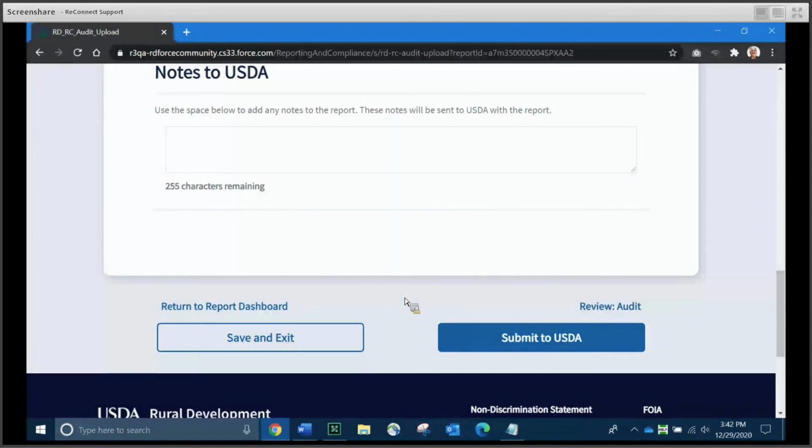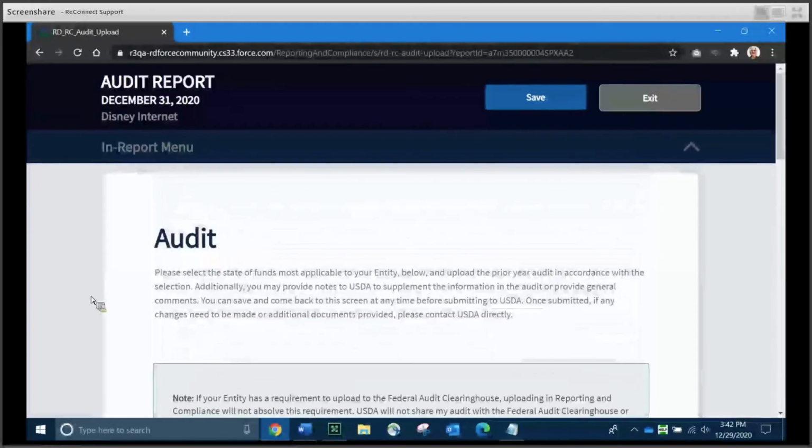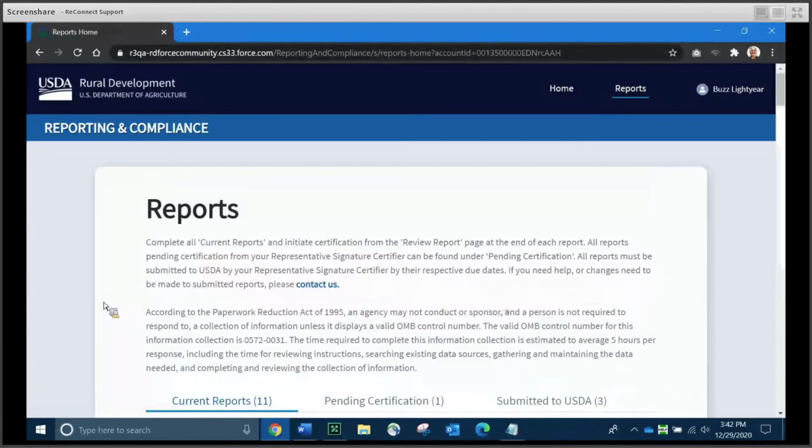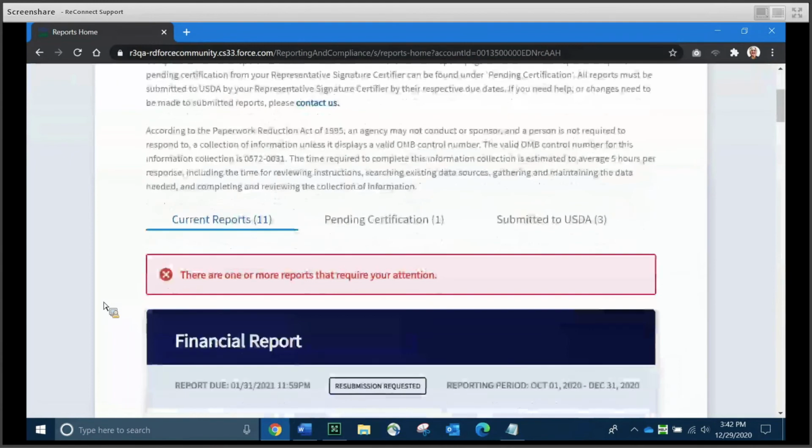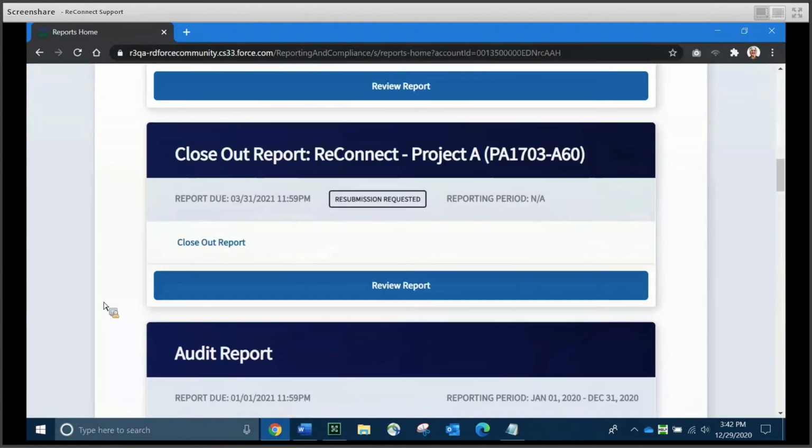And just as a reminder, this is the one report in the system that almost anyone other than a viewer can submit to USDA. It does not have to be the rep. So with that, we're going to go back to the reports dashboard. I'm going to scroll up and click exit on the audit report. And we are going to jump into the project level reports.